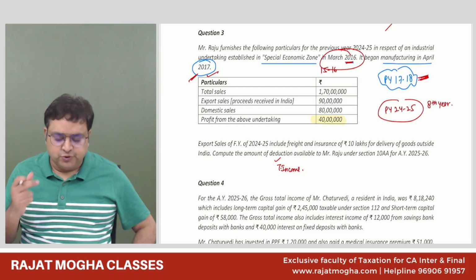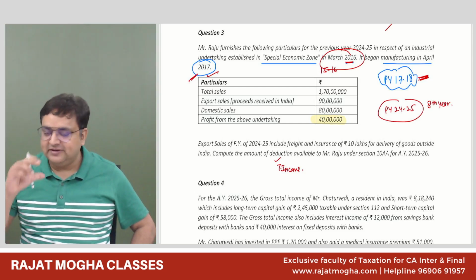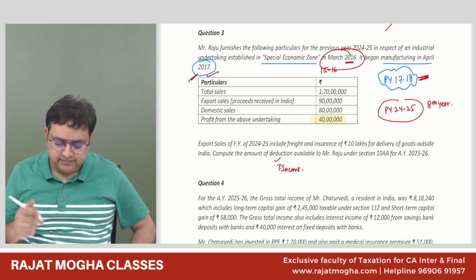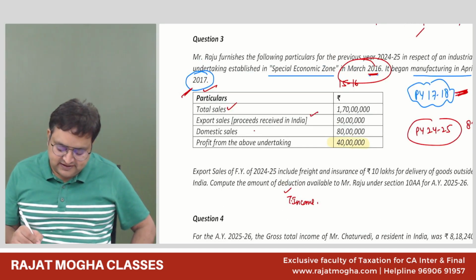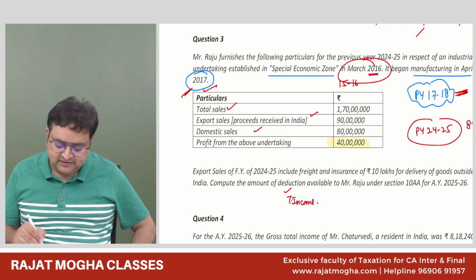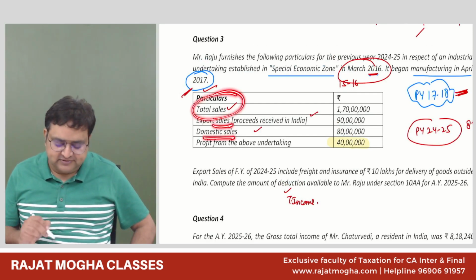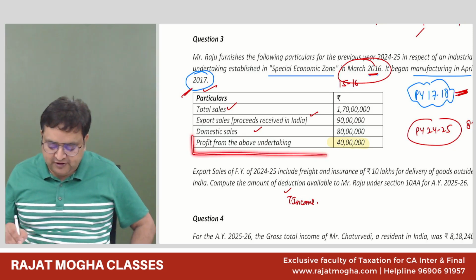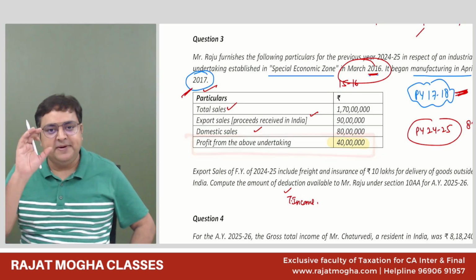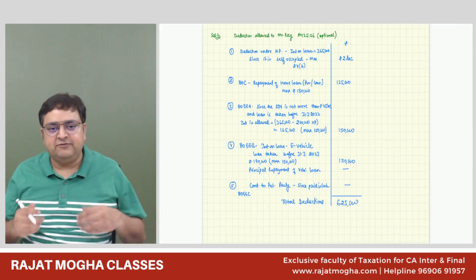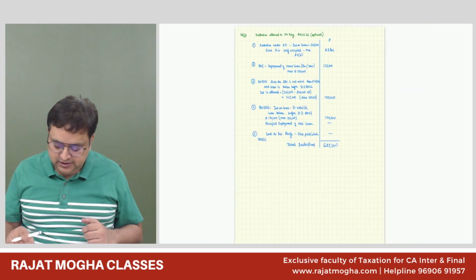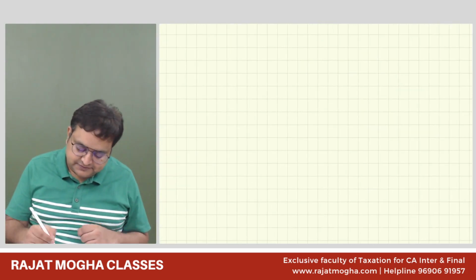So how should I show this while computing my total income? See, this is the profit. This is sales. This is the total sales. Out of this, this is export. This is domestic sale. And profit of the above undertaking is 40 lakh. First of all, my PGBP is 40 lakh. So in this case, if this would have been a total income question, I would have shown it like this.